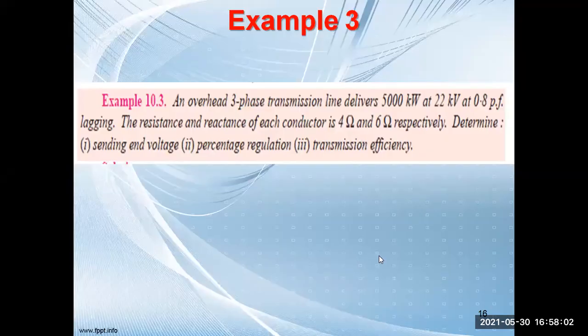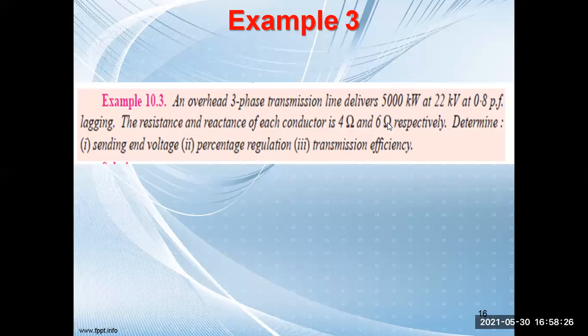Okay, so the next problem is an overhead three-phase transmission line that delivers 5,000 kilowatt at 22 kV at 0.8 power factor lagging. The resistance and reactance of each conductor are 4 ohm and 6 ohm respectively. Determine the sending end voltage, percentage regulation, and transmission efficiency. So it is a three-phase transmission line.